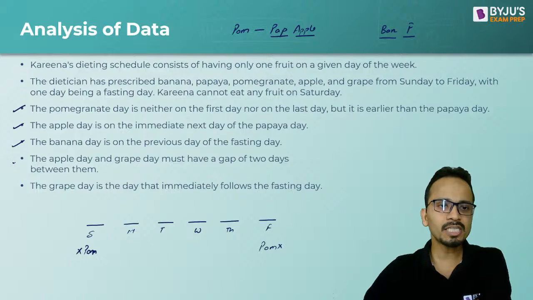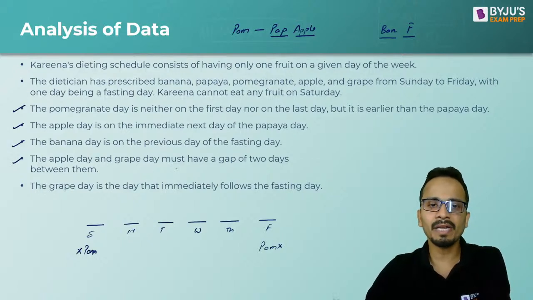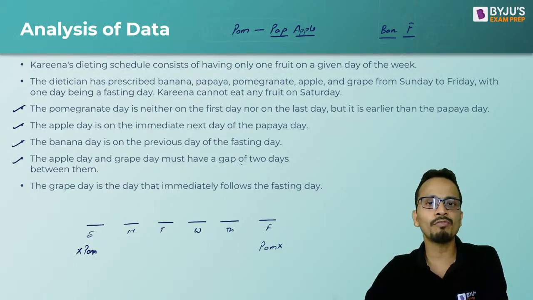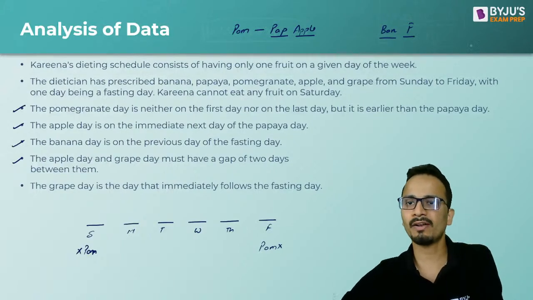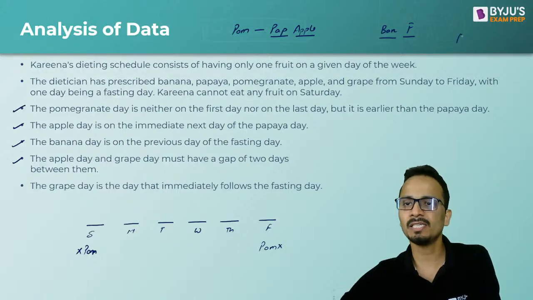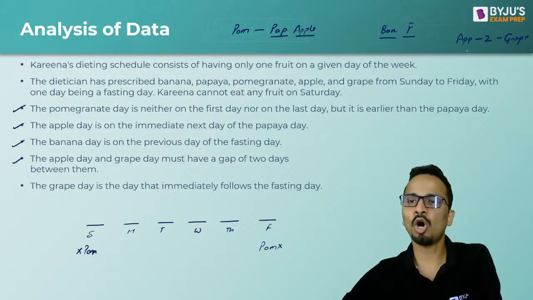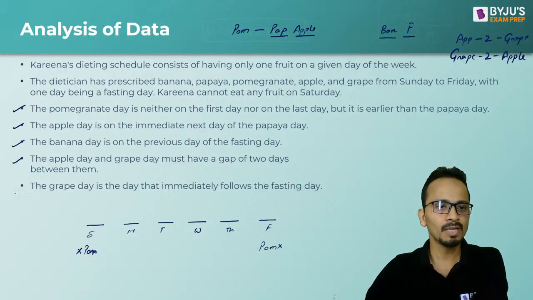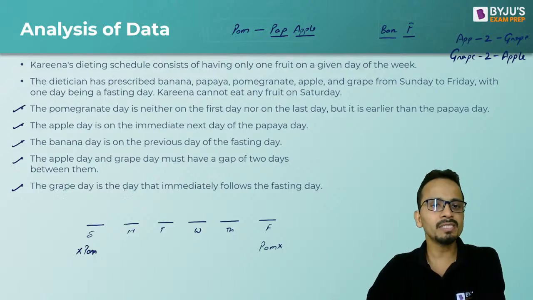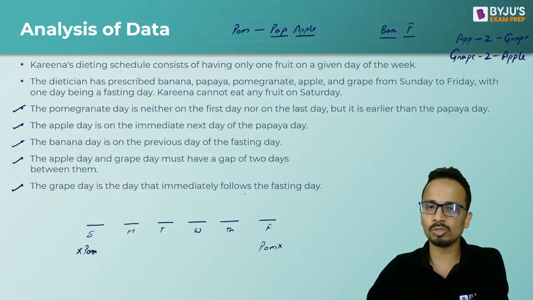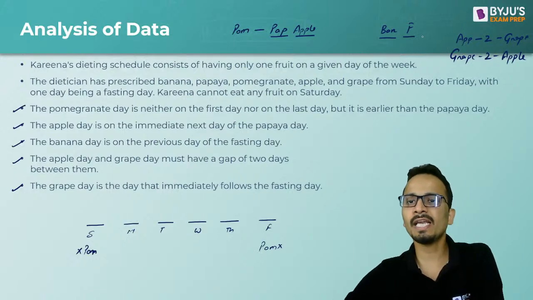Okay. Next condition, the apple day and the grape day must have a gap of 2 days. So apple and grape gap of 2 days. I'll write it separately. So apple, 2 days, and grape, or vice versa, grape, 2 days, and apple. All right. Last condition, the grape day is the day that immediately follows fasting day. So grape day should come immediately after the fasting day.